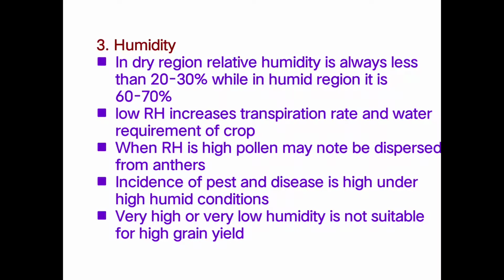Then the next most important climatic parameter is the humidity. The humidity also affects the plant growth, development as well as the yield.